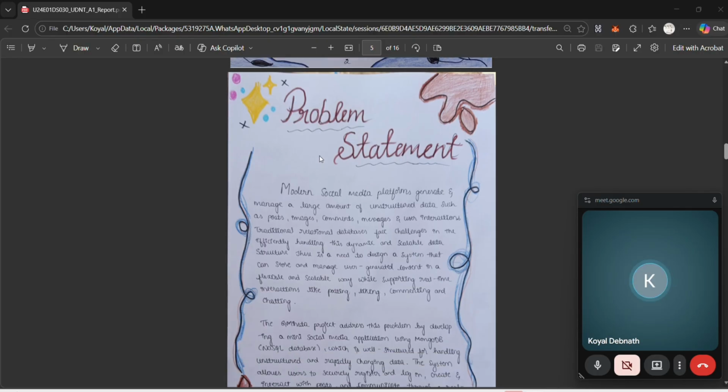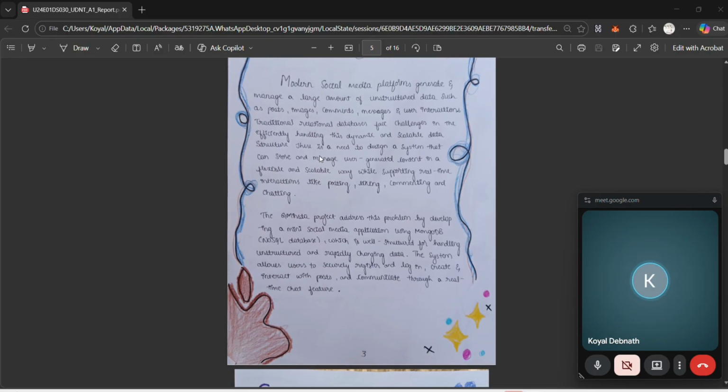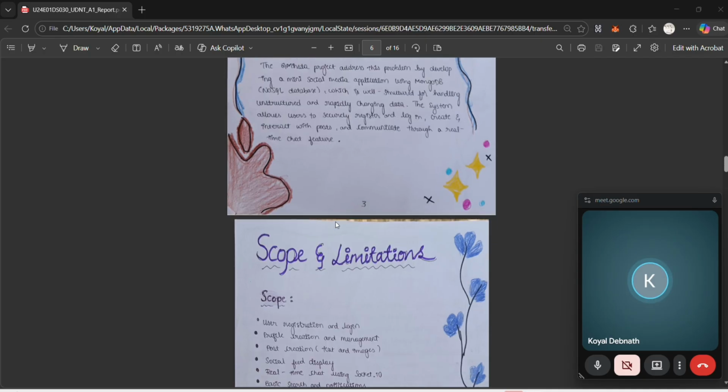Moving to the problem statement, here I have taken a small problem statement. The main problem addressed in this project is how to build a social media platform that can handle user authentication, post management, like and comment, user interaction, real-time messaging. The project simplifies this functionality into a mini application for educational purpose. So this is the problem statement of the project.